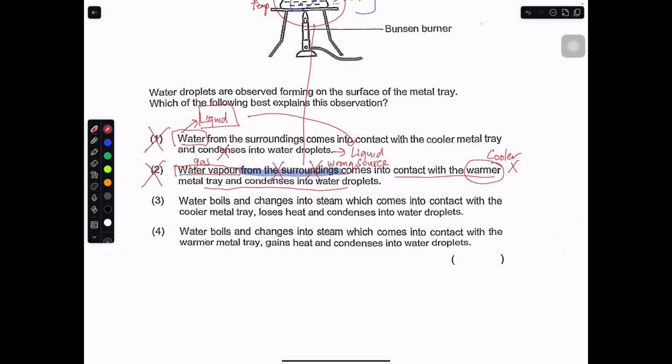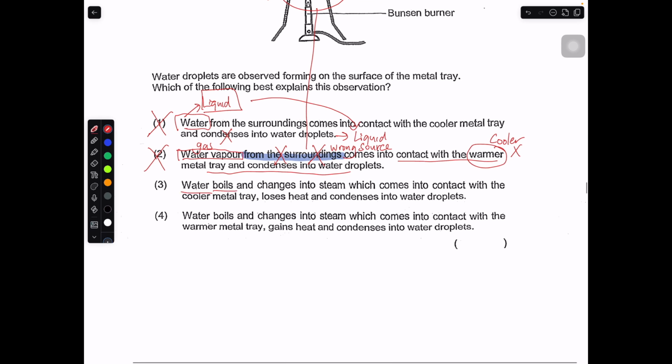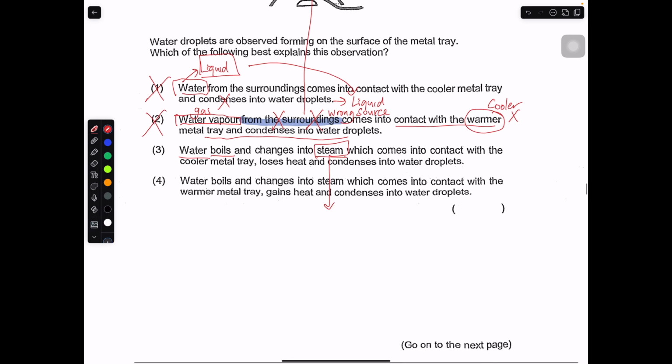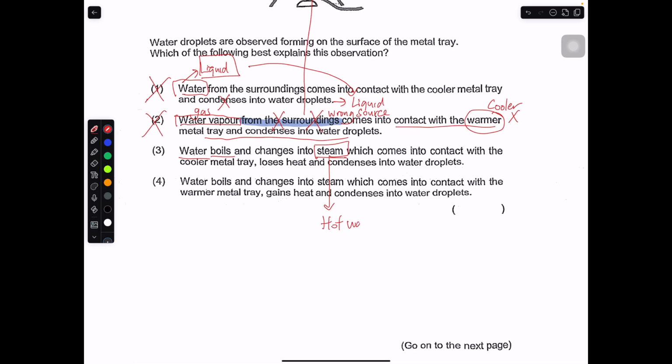So let's take a look at part 3. Water boils. The water in a liquid state changes into steam. The steam itself is actually hot water vapor, and this water vapor is at 100 degrees. That's why we call it steam. The hot water vapor came into contact with the cooler metal tray, that's correct, loses heat, and condensed into tiny water droplets. This is a correct statement, so the answer must be number 3.